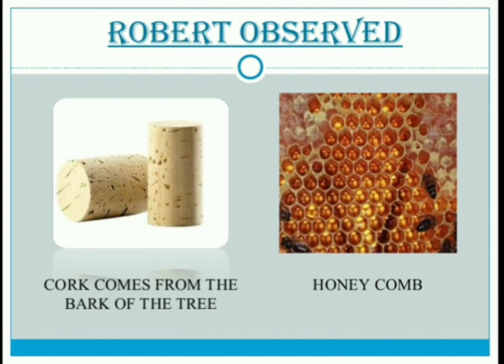He observed a honeycomb-like structure, the structure of the cells or compartments. One side is cork and the other side shows honeycomb-like structures. He said these structures are nothing but cells.